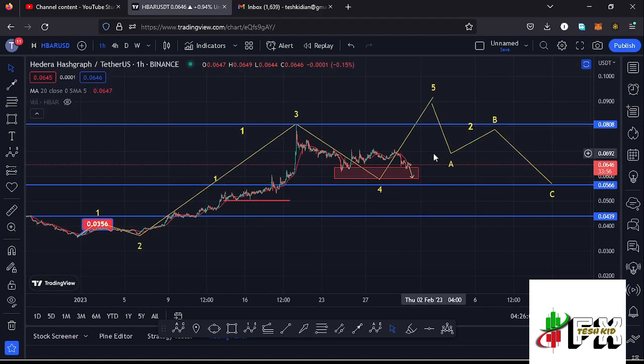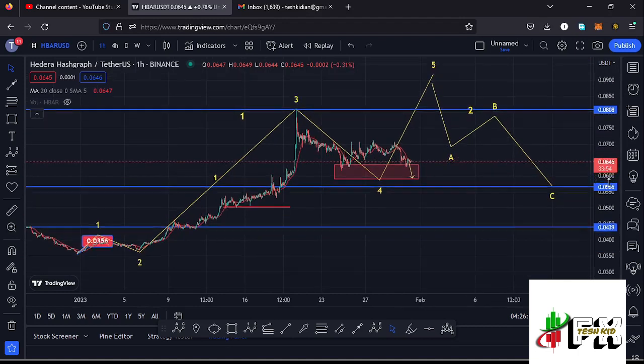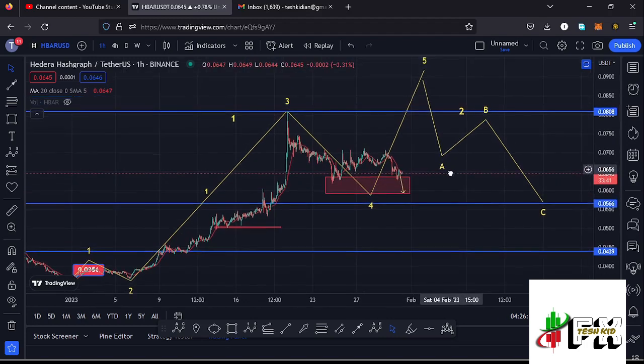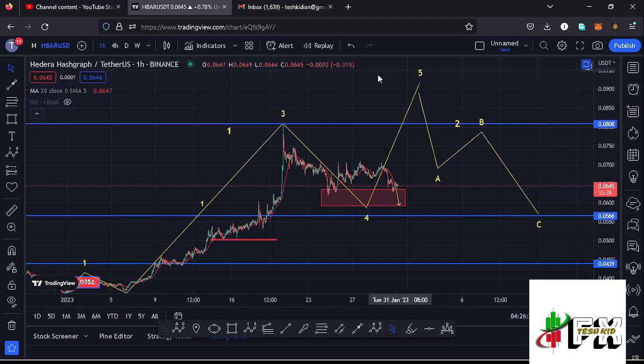So here on the Hbar chart, we need to continue watching this target area, which lies between the $0.064 mark and the $0.0592 mark. There are chances of making one more new low in this red target area, and once that happens, then we can expect another ride to the upper side in the formation of this wave 5. So let's be patient and see how that plays out.